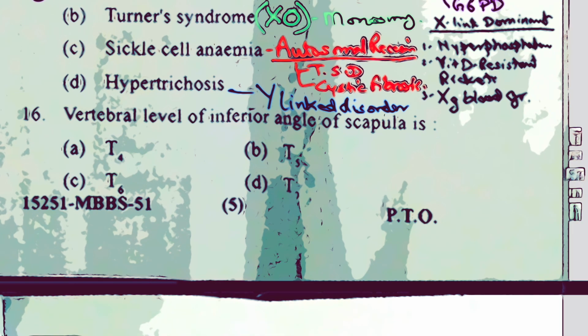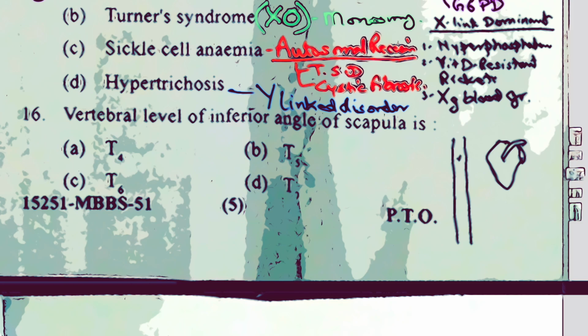Question number 16. This is about the vertebral level of the inferior angle of the scapula. On the dorsum, you see there's the spine here, and the scapula is placed here, like this. I have already uploaded a few of my lectures on the dissection of trapezius and the surface anatomy of the back, the bony prominences of the back. There are many videos uploaded on this. The inferior angle of the scapula touches the 8th or sometimes the 9th rib.